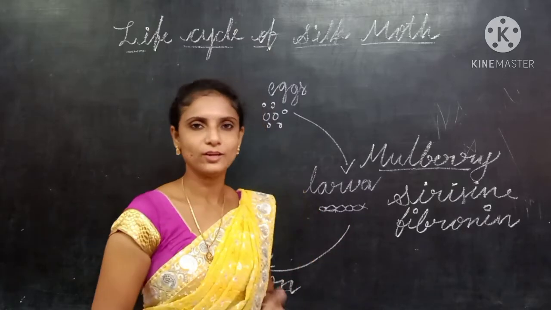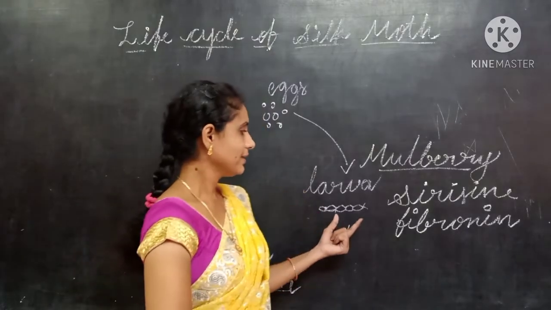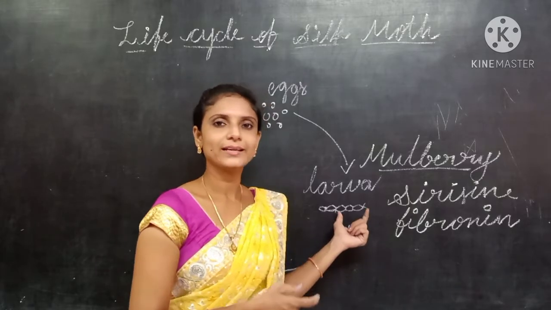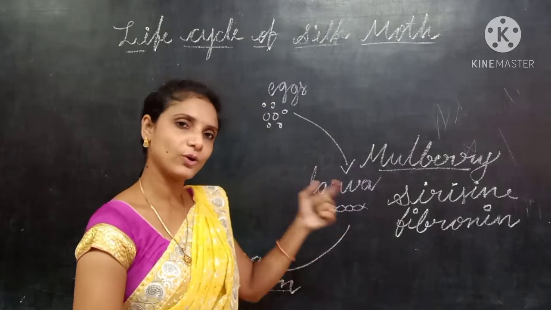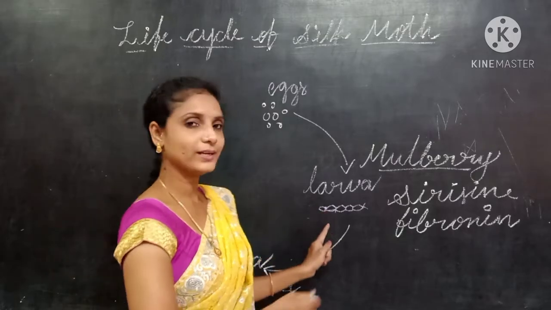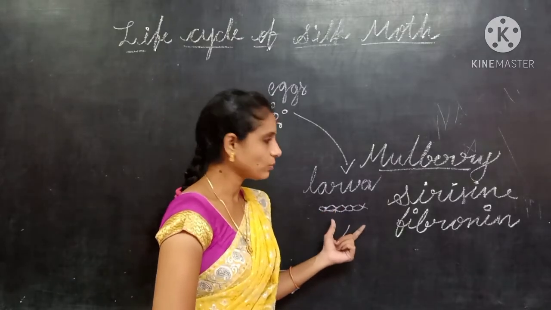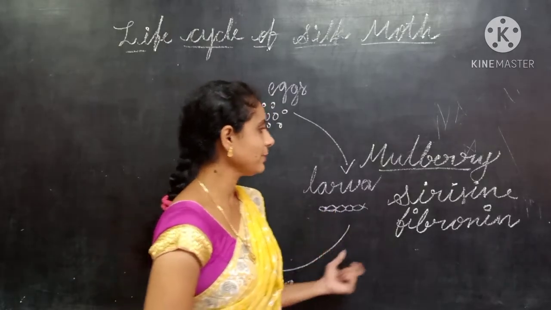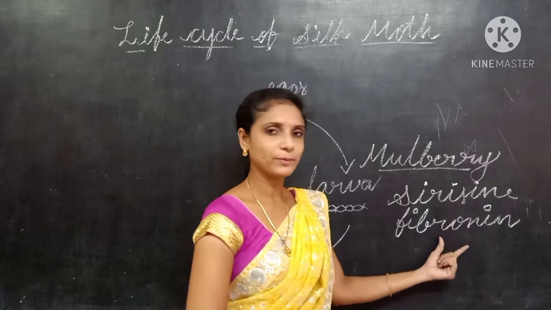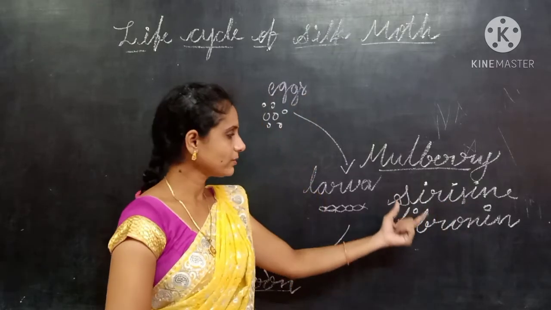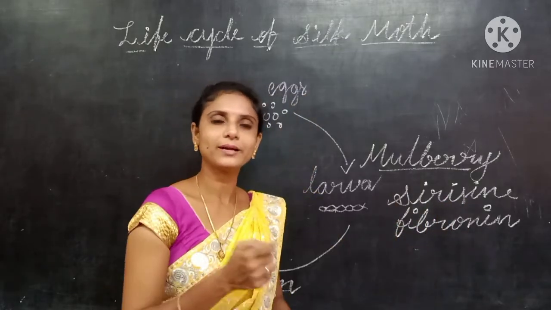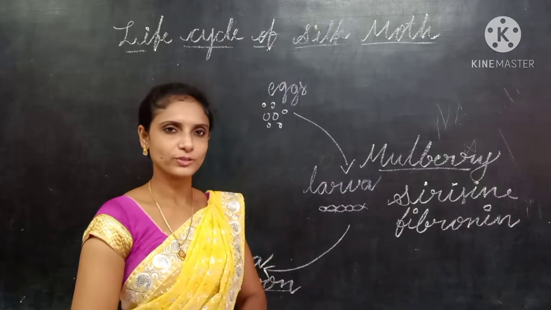A long continuous thread is called a filament. The larva weaves with that filament around itself and forms a cocoon. The filament contains two proteins, sericin and fibroin, and because of these proteins the thread becomes strong when exposed to the air.